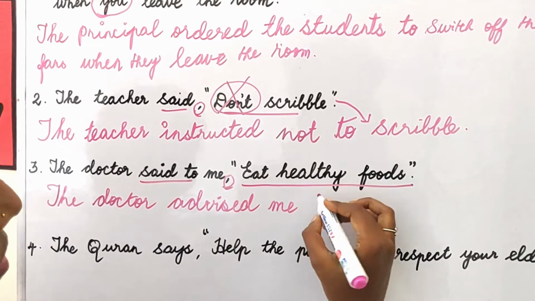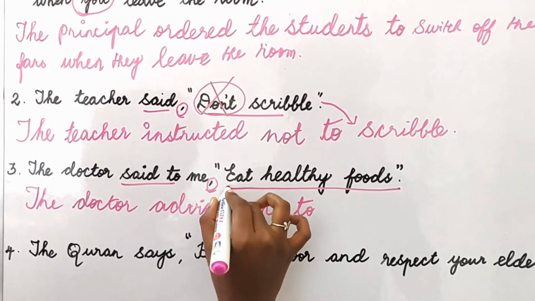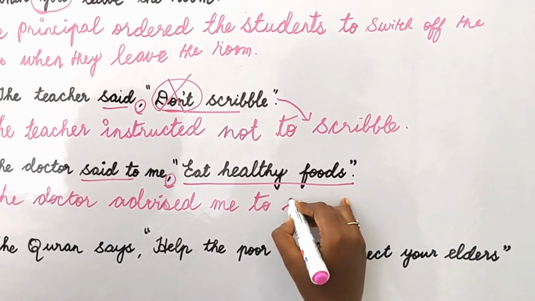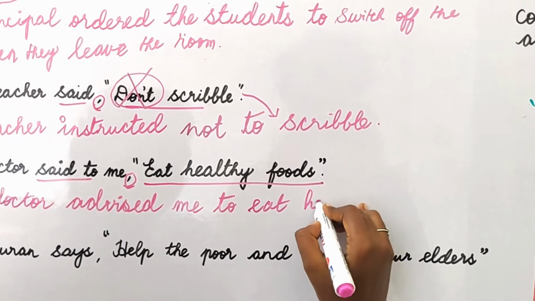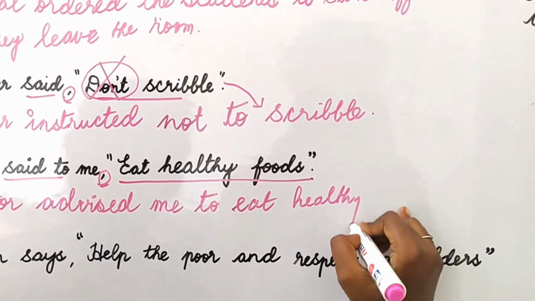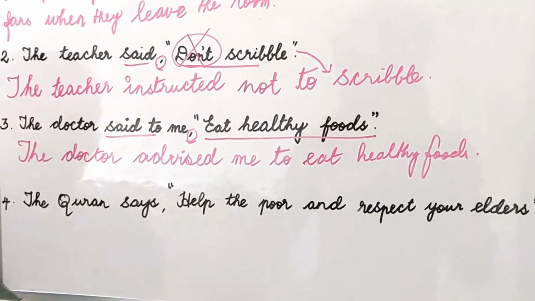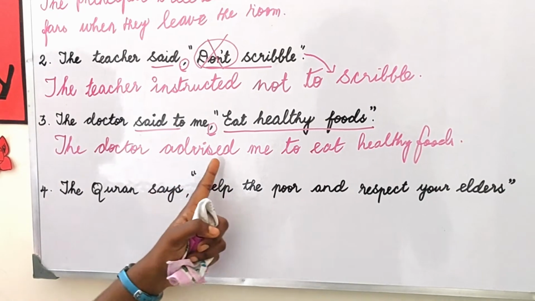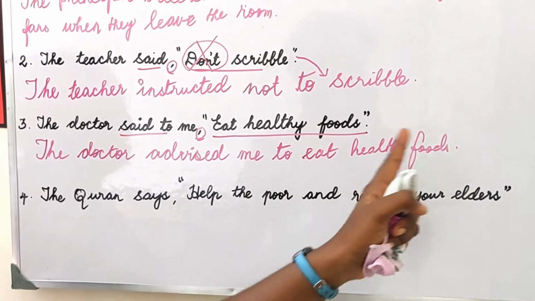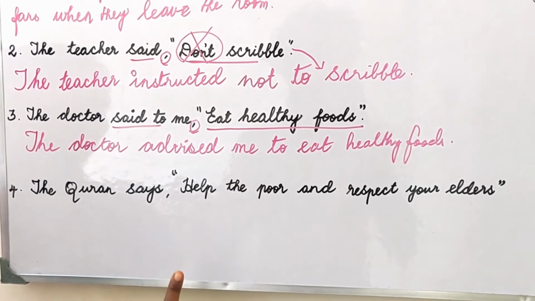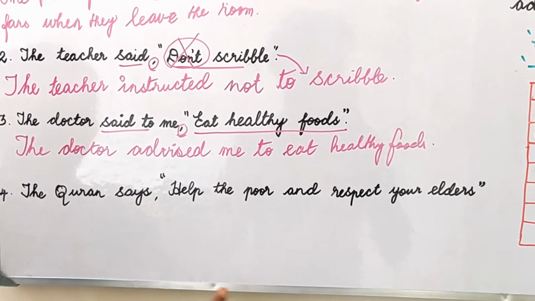Instead of this comma, to, because this is a positive sentence, advised me to eat healthy foods. Again I am reading out. The doctor advised me to eat healthy foods. So remember only one thing here, positive sentence to, negative sentence not to.